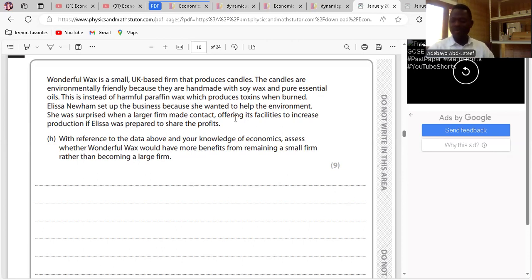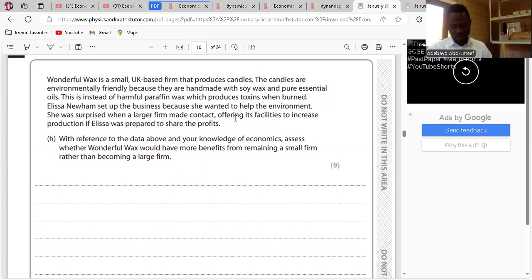So I wrote, being a small firm might be beneficial for Wonderful Wax, based on the following reasons. One, Wonderful Wax may be able to offer personalized services compared to large firms, which means it can meet the needs of customers. The candles are handmade here. For small firms, the advantage is that they can offer personalized services. Being able to do so means you can meet the needs and wants of customers because you can interact with them one-on-one. That's an advantage for Wonderful Wax which large firms do not have time to do. Clear on the first point?